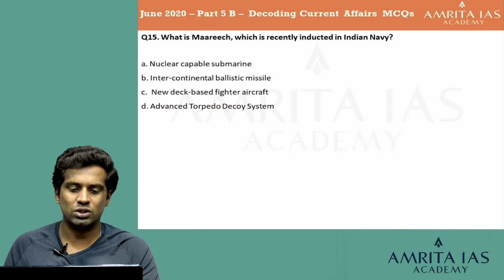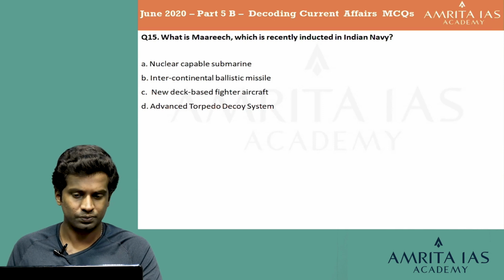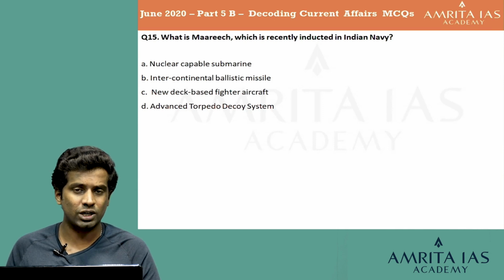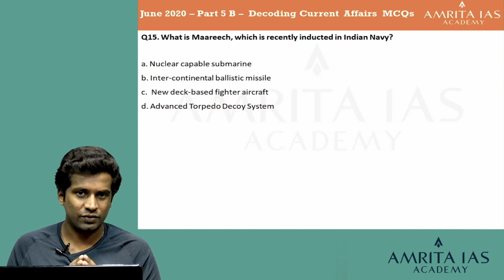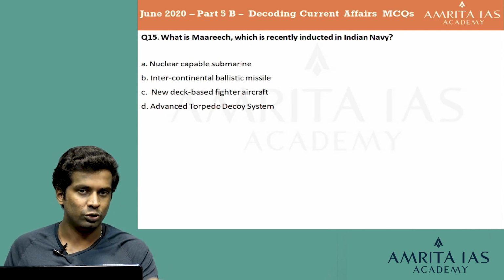What is Marich, which is recently inducted in the Indian Navy? A. Nuclear capable submarine. B. Intercontinental ballistic missile. C. New deck based fighter aircraft. And D. Advanced torpedo decoy system. So again, it's an ABCD type of question.